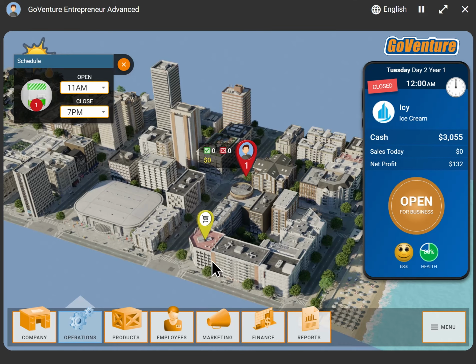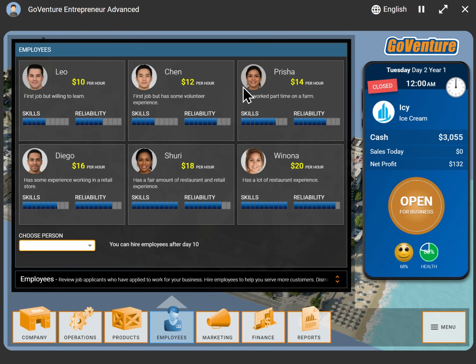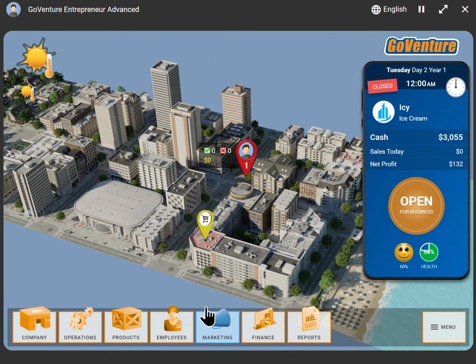Now, as I continue to run my business, I'll eventually need to hire employees. And here we have multiple employees with different experience levels, skill levels, reliability, and salaries. So we have employees with really great experience, but who also cost more. And I can mix and match which employees I want to work. And as I run multiple kiosks, I can have different employees at different kiosks helping me run the business.